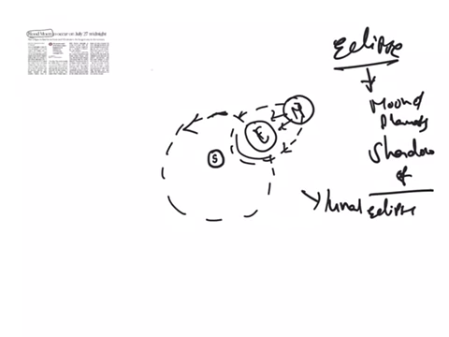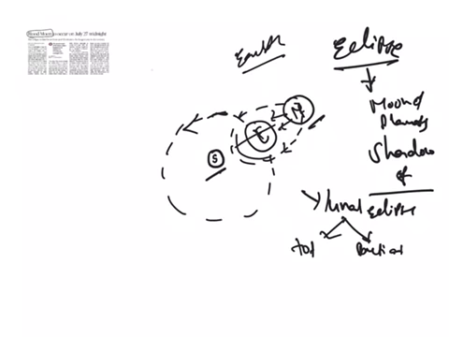And this lunar eclipse is of two types. One is total lunar eclipse, the other is partial lunar eclipse. When the moon is completely under the shadow of the earth, this will happen when the sun and the moon are exactly on the opposite sides of the earth. Then it is called a total lunar eclipse. If the moon is partially under the shadow of the earth, then it is called a partial lunar eclipse.